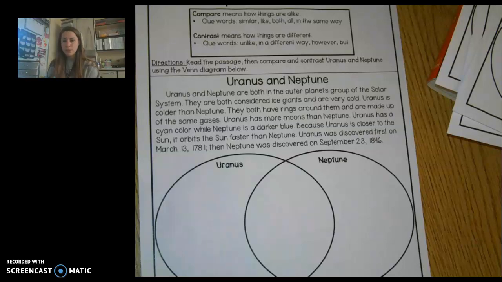So make sure you re-listen to this part of the video if you need to hear the passage again, and pause it when you hear the things that are the same or different about Uranus and Neptune so you can write them down where they belong.